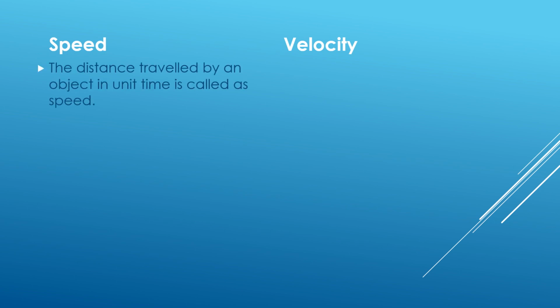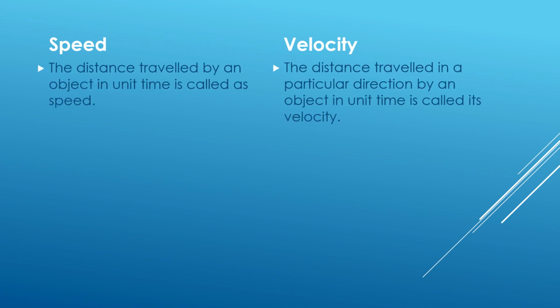The next two quantities are speed and velocity. These two quantities are related to distance and displacement. That is, speed is related to the distance while velocity is related to the displacement. This is the difference between speed and velocity. At first, definitions. The distance traveled by an object in unit time is called speed. The distance traveled in a particular direction by an object in unit time is called its velocity.